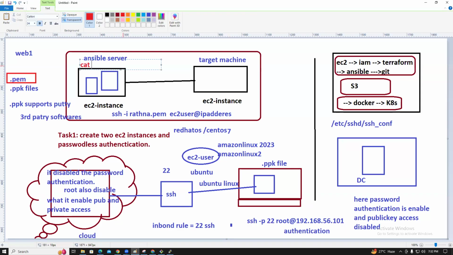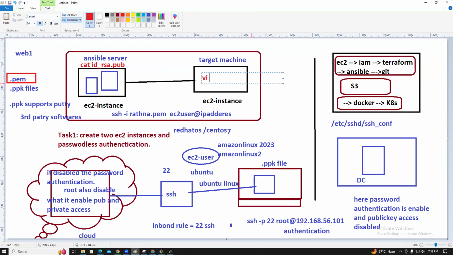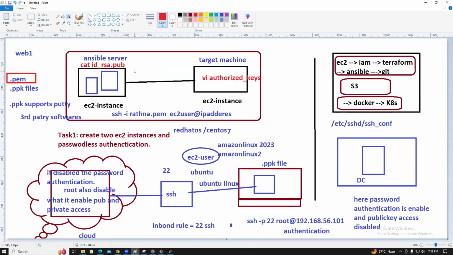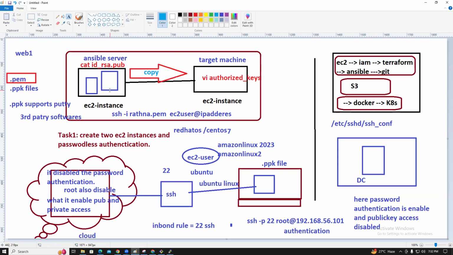Here, cat id_rsa.pub, the public key. Where you need to copy, we need to copy it into the authorized keys. So this public key will be copied into authorized keys. Guys, understood now? So that means first we connected to the Ansible server and we generated the SSH key with ssh-keygen from this instance, the Ansible server.